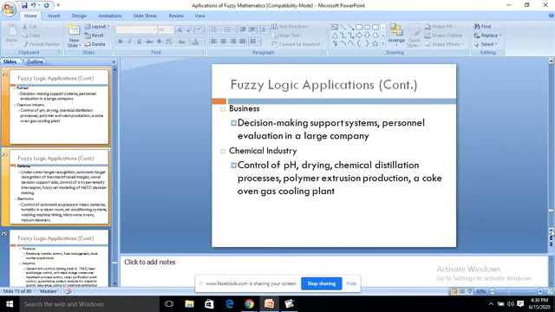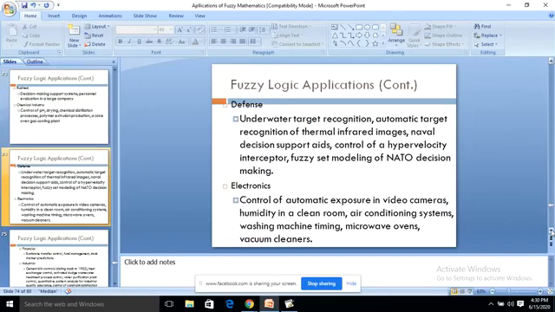In the chemical industry: control of pH, drying, chemical distillation processes, polymer extrusion production, a coke oven gas cooling plant. Defense also has its applications: underwater target recognition, automatic target recognition of thermal infrared images, etc.